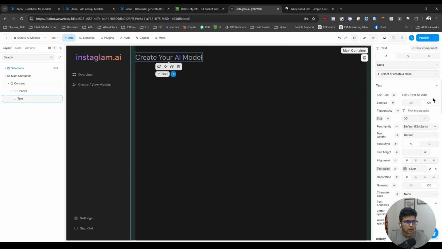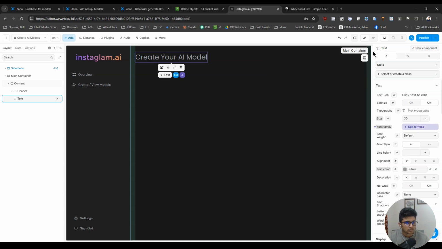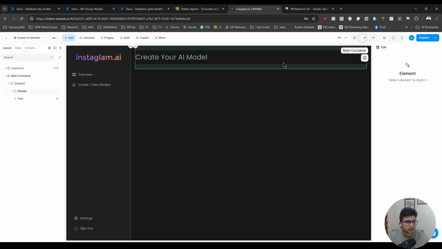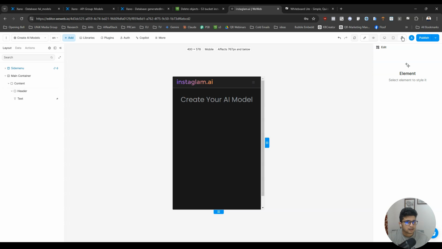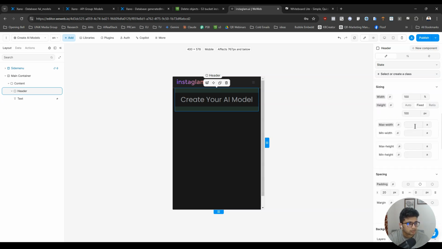Okay, and we will use our font family, which will be brand font, right? We will use Poppins. Okay, so create your AI models, we will use that. This is how it's gonna look like in font, very big. I don't want this level of